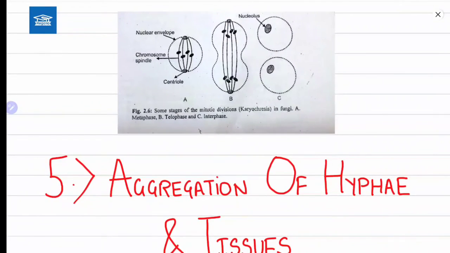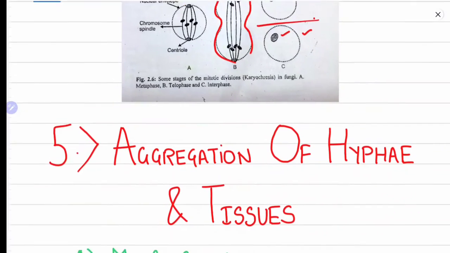Now, here's a figure you can see. This is the dumbbell-shaped figure I was talking about. It's the nuclear envelope, the first part, as you can see. Secondly, it gets constricted, and then after constriction, the nuclear envelope gets separated, and it has nucleoli in it. So I think it might be clear to you now.